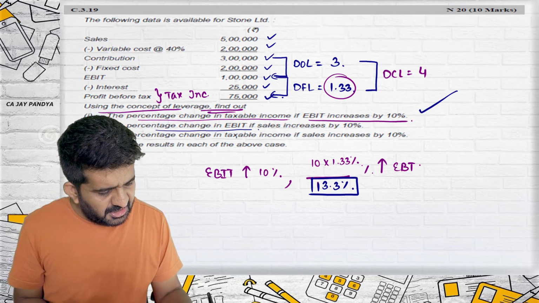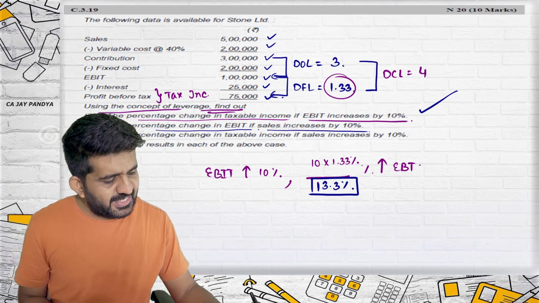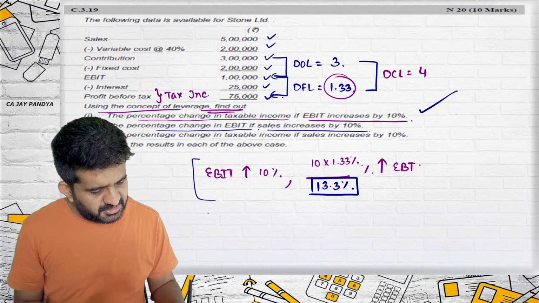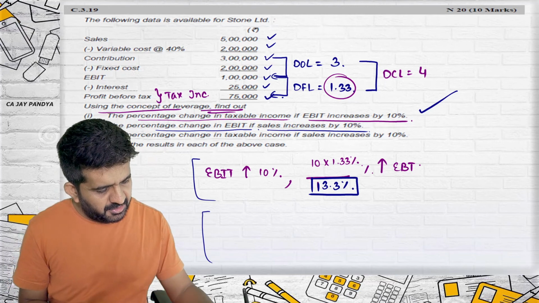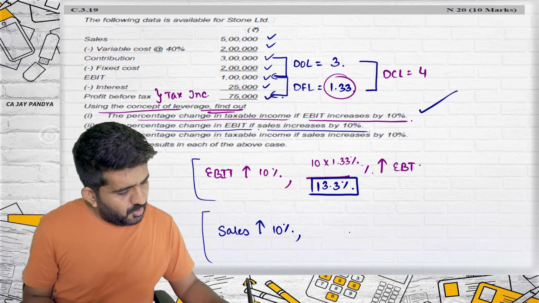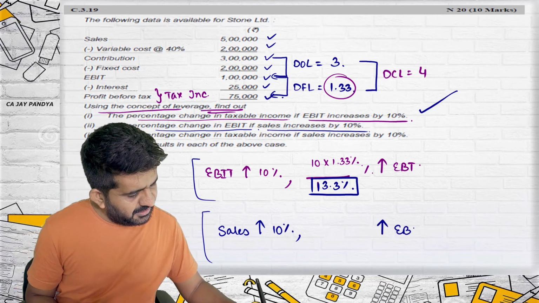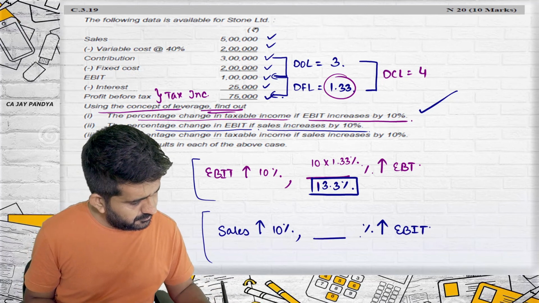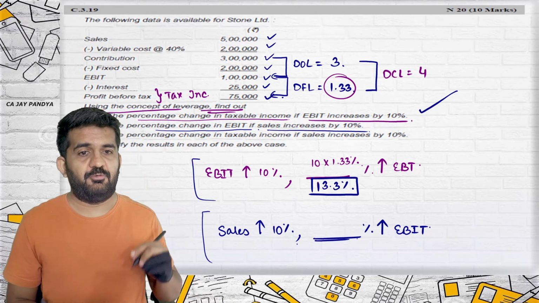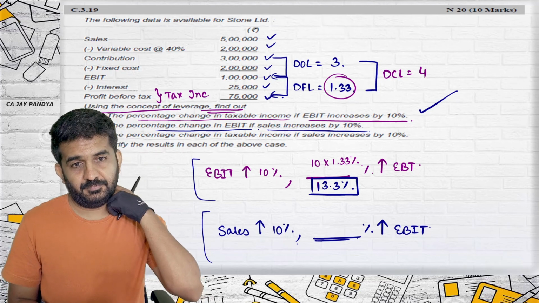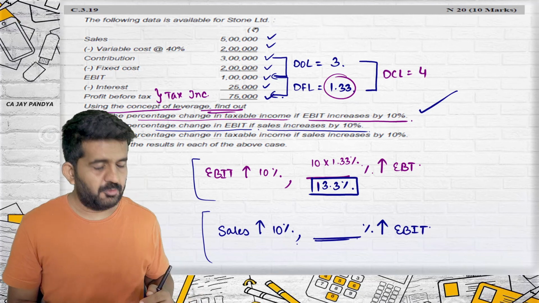Percentage change in EBIT if sales increases by 10%. Aman, you need to give me the answer which concept will be used after I write down the question. If sales increases by 10%, what will be the increase in EBIT? Can you help me out, Aman? Which leverage will be used? Yes, tell me. Sir, operating leverage. It will be degree of operating leverage.